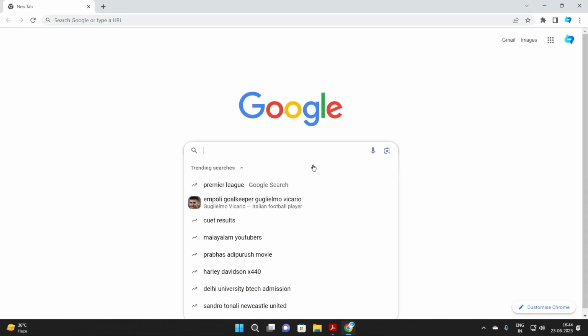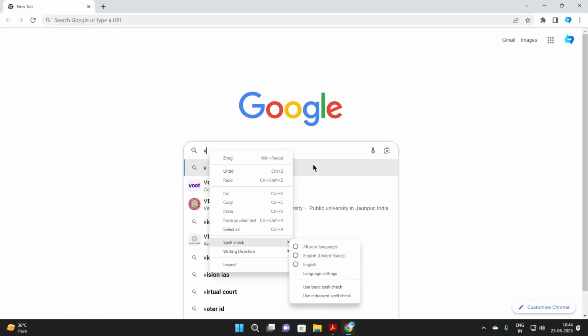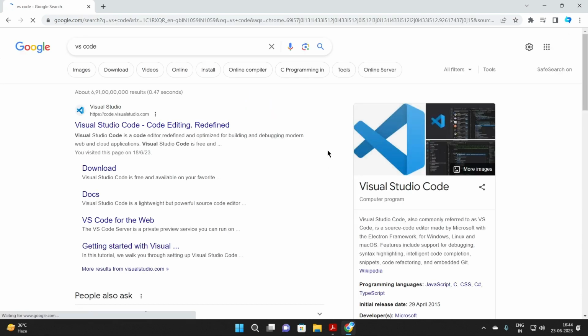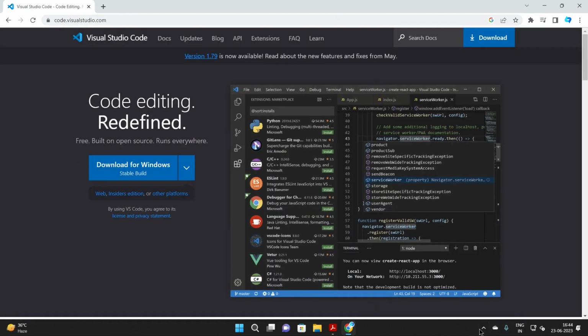Guys, now I'll type in here VS Code. As I have told earlier, VS Code is extremely good for beginners, so I will search here for VS Code. Now guys, I will just click on the first link, that is Visual Studio Code, Code Editing Redefined. Guys, I am guessing that 90% of users are on Windows or Linux, so I'll download it for Windows because I have a Windows 11 operating system. On all Windows the process is the same. In fact, I would say that in all operating systems the installation would be the same.